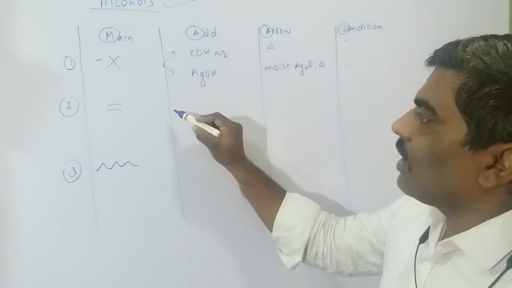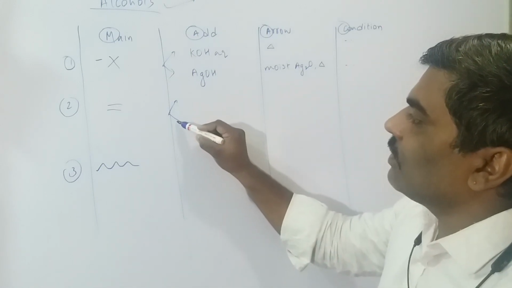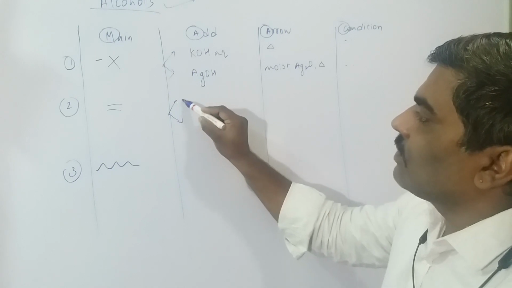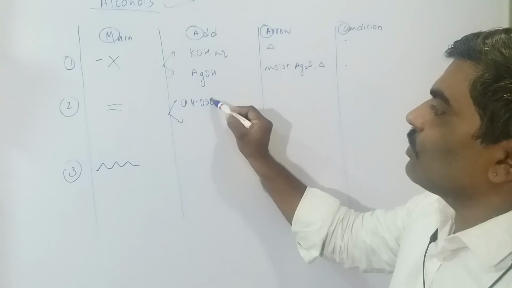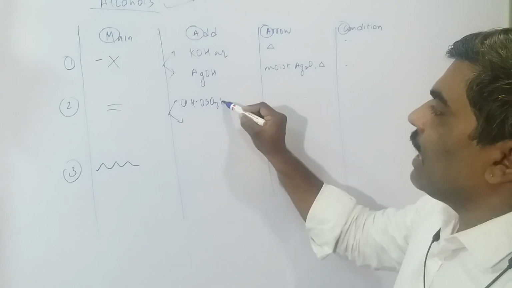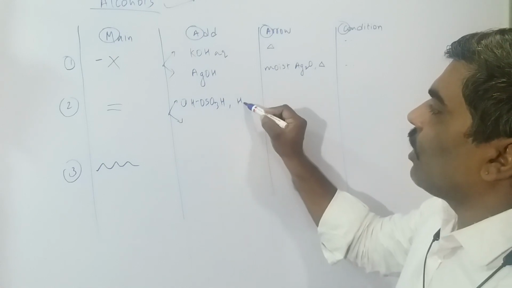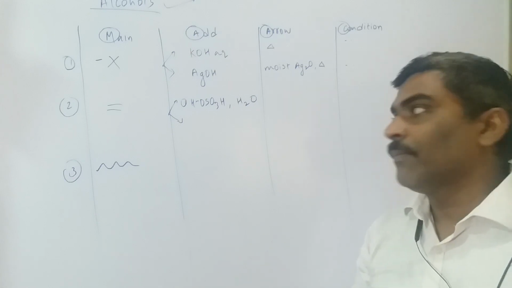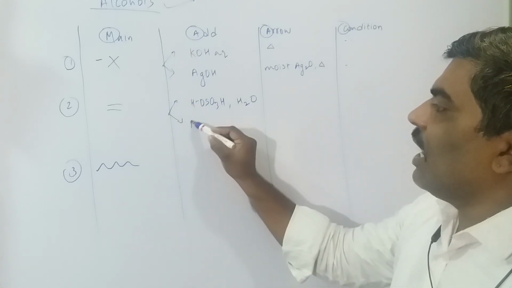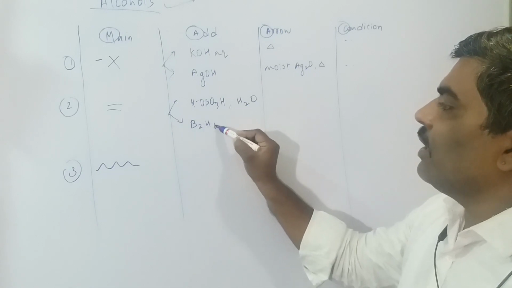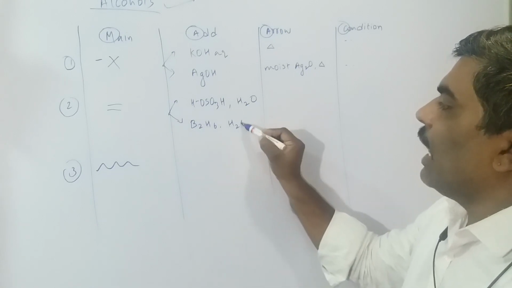In alkene, again we have two possibilities. One is sulfuric acid, HOSO3H, and water. No need to write this number one, it's okay. Here we have diborane and H2O2.